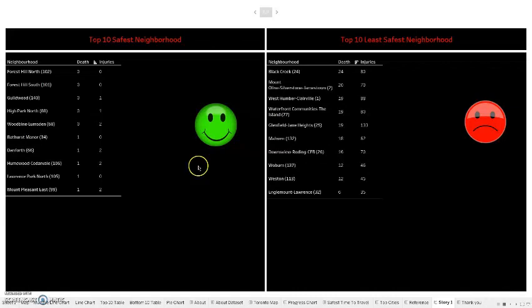One thing we checked on the map is that all these safest neighborhoods are almost in the center of the Toronto region. And these other regions on the map are in the northwest of the Toronto region, which are the least safe. So we have used the tables and filtered the data to overview the top safest places and the least safe places to live, based on the deaths and injuries in the data set we have.